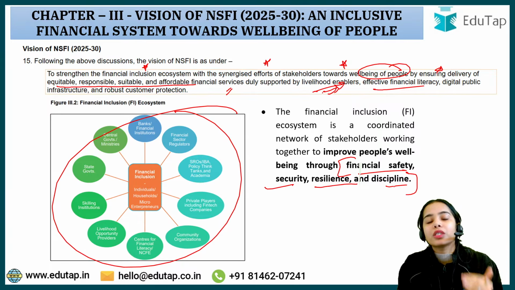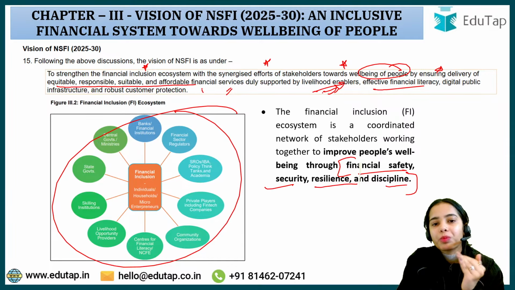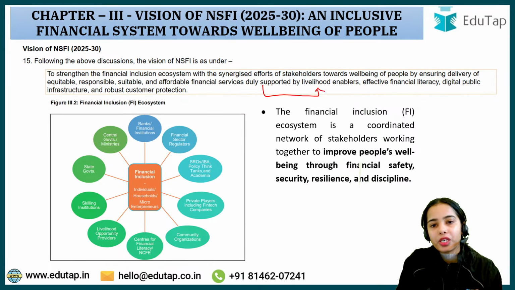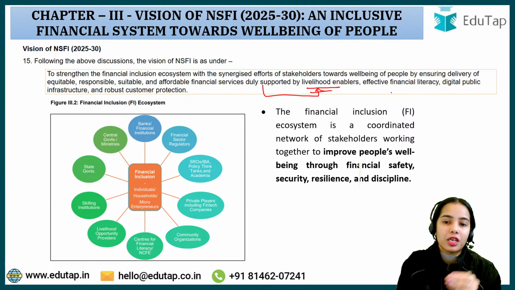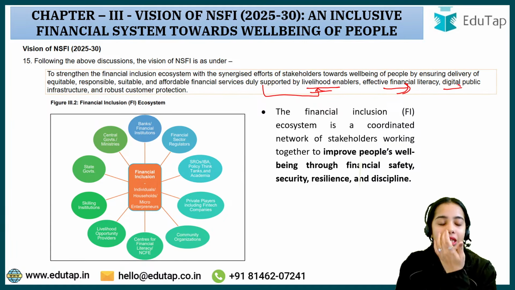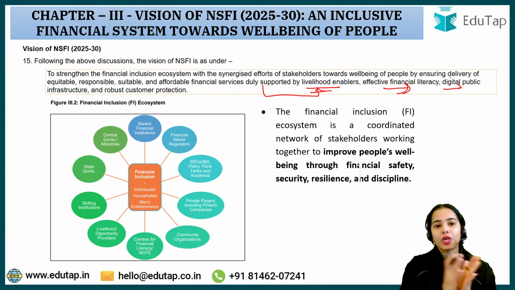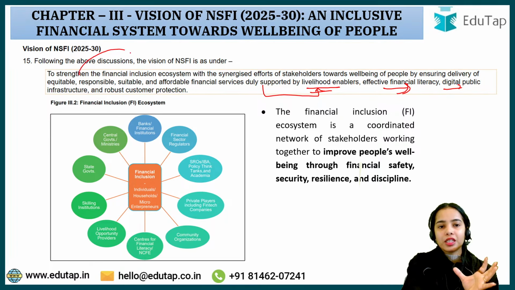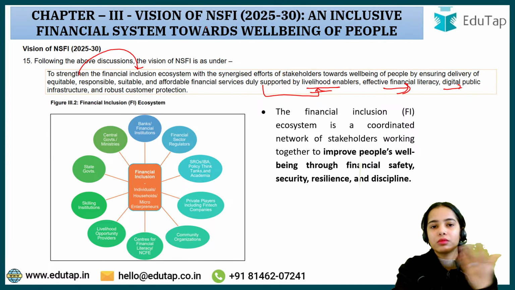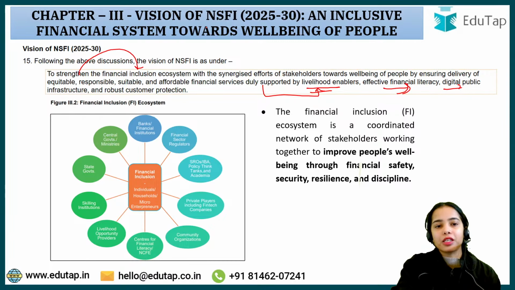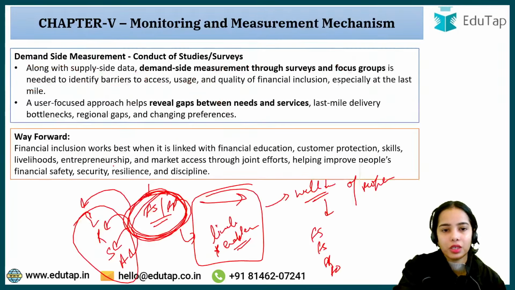When the people have the equitable, responsible, suitable and affordable financial services that are duly supported by livelihood enablers, effective financial literacy, digital public infrastructure and such. So I hope this is clear, that the vision is to strengthen the financial inclusion ecosystem so that this can be achieved.